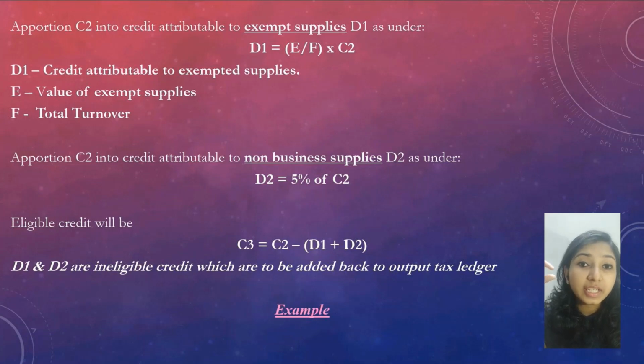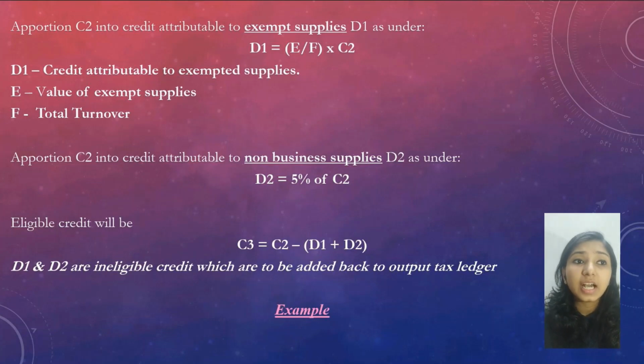For obtaining the credit attributable to exempt supply, we use the formula D1, that is credit attributable to exempt supply, equals E divided by F into common credit, where E stands for the total aggregate turnover of exempt supply and F is the total aggregate turnover. So the turnover of exempt goods divided by the total turnover into the common credit gives you D1, which is the credit apportioned to exempted supply.